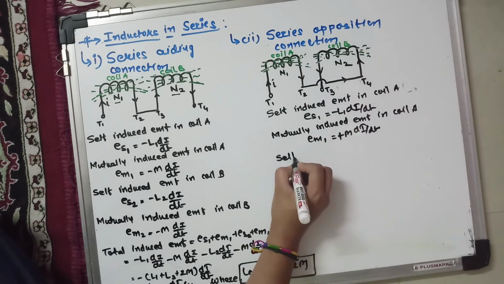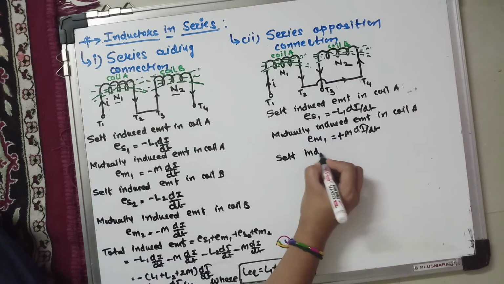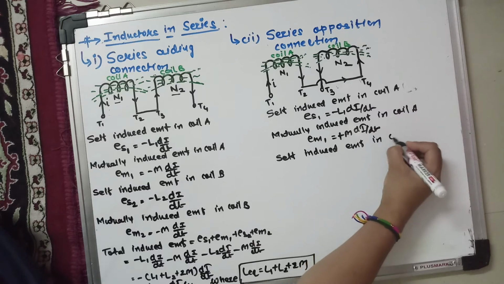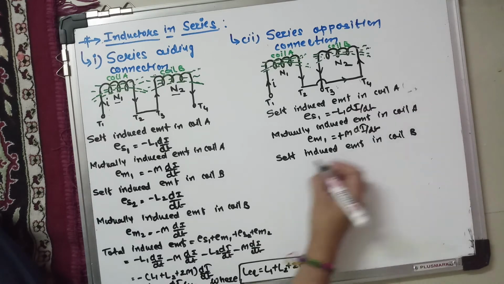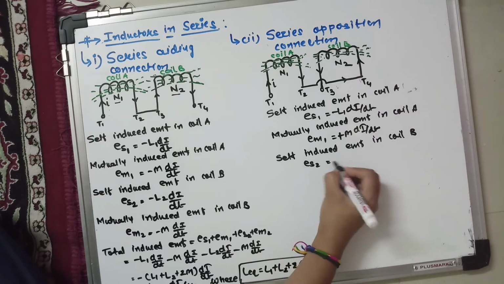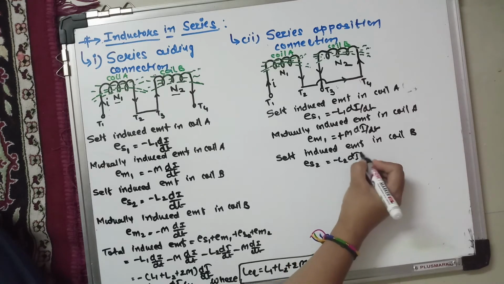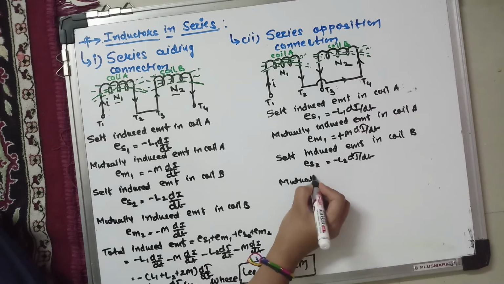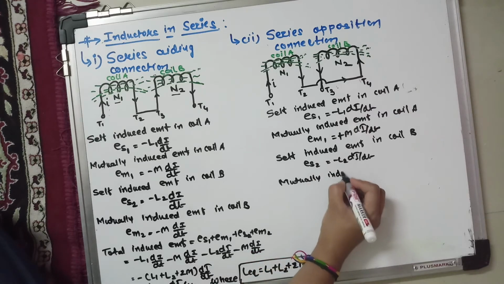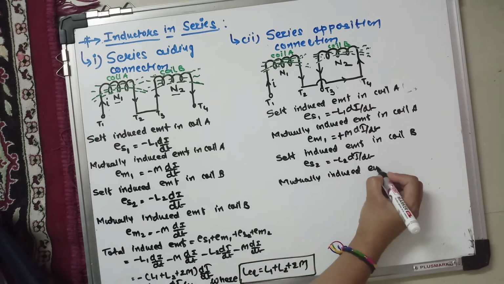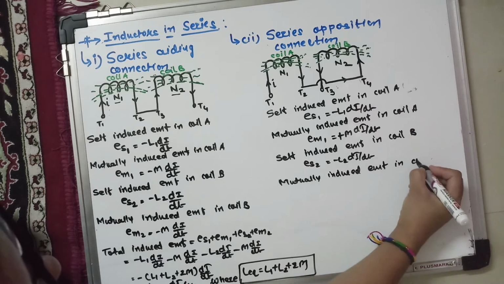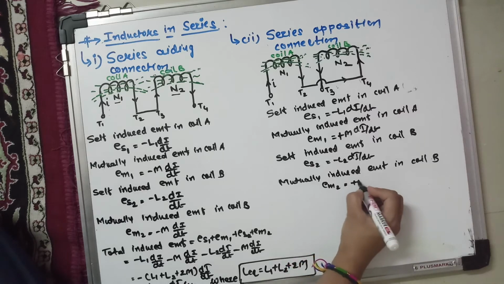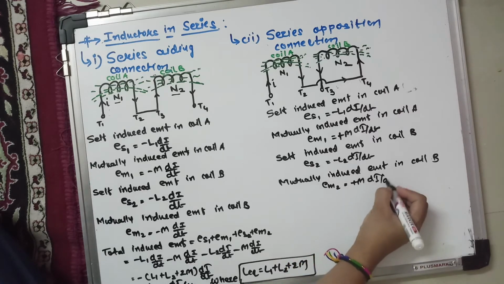Similarly, the self-induced EMF in coil B, ES2, is equal to minus L2 di by dt. In the same way, the mutually induced EMF in coil B, which is given by EM2, is equal to plus M di by dt.